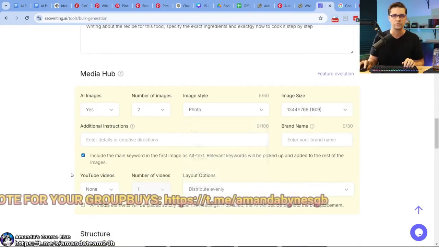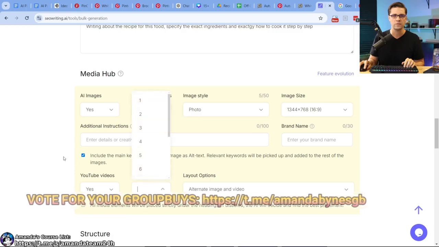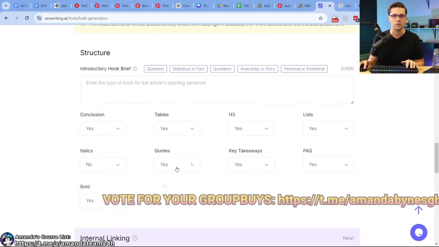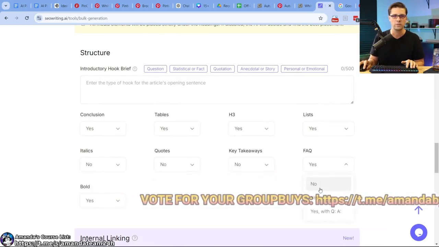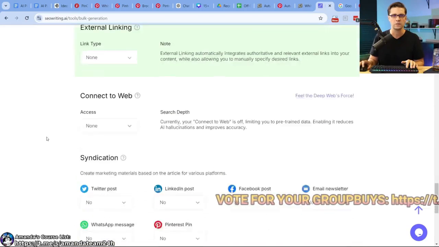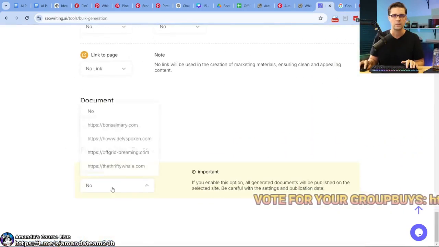Image style, we can just do photo. YouTube videos, if you have one, let's just throw one in there. Keep that off. I wish these were all highlighted no to begin with. That would really help me out. All right, cool. Internal link, no. External link, no. Content. All right, let's roll with it.